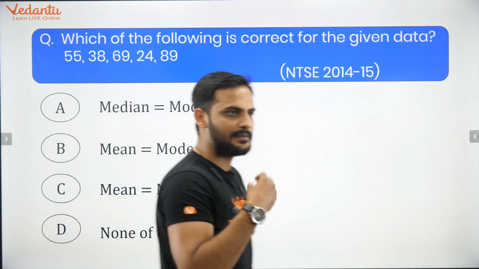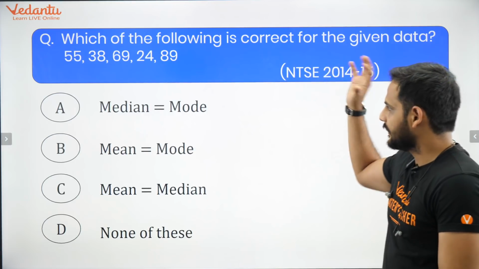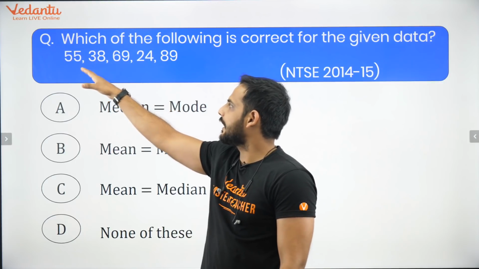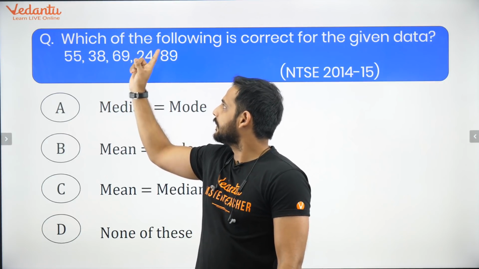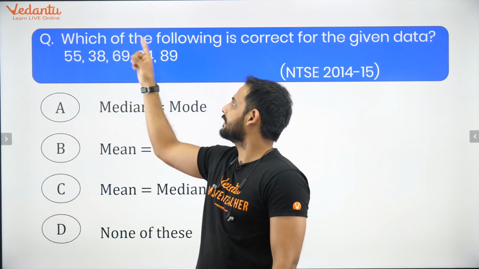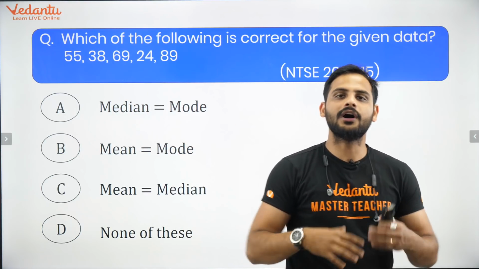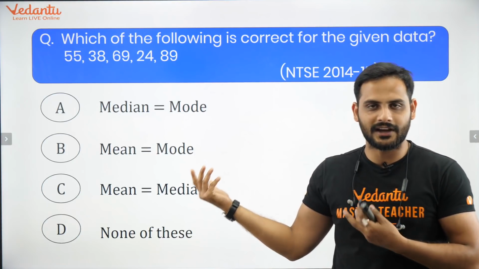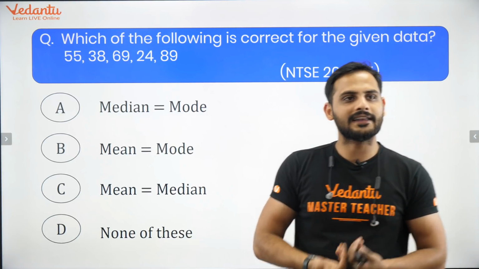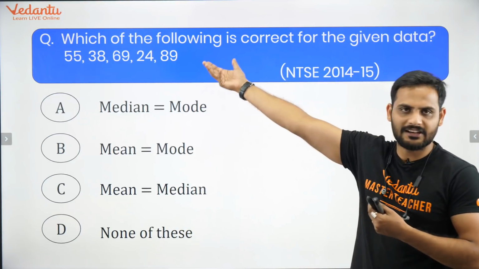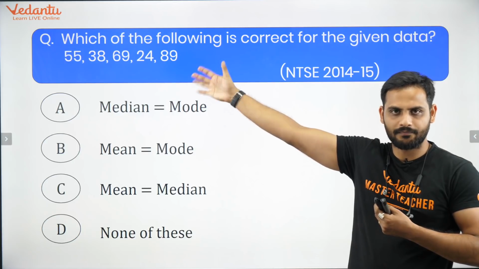Now, but see, let me tell you one thing. First thing, this is ungrouped data and all the values are occurring only one time. 38 is coming one time, 24 is coming one time, 55 is coming one time, 69 is coming one time, 89 is coming one time. Since all the values are occurring the same number of times, mode does not exist for these kinds of values. If there is no highest frequency, mode does not exist. So mode is not available for this kind of data. We don't have any mode for this data.